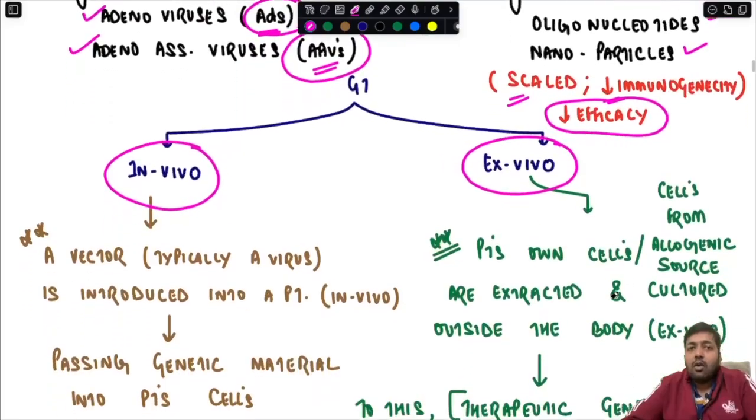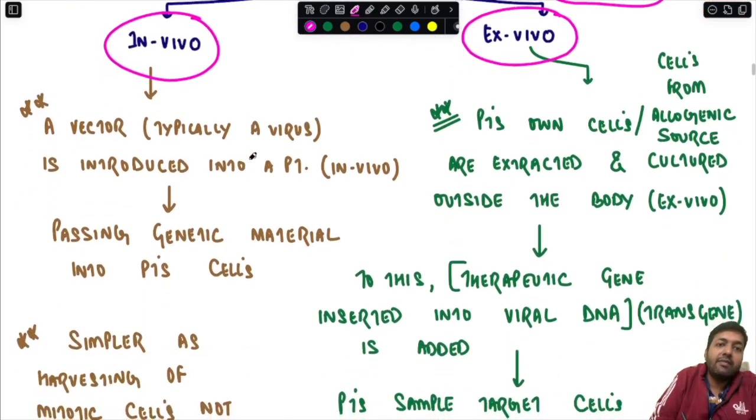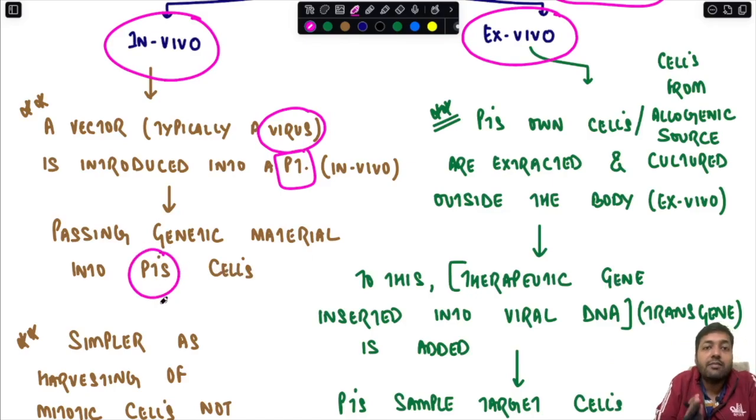Now we are going to understand the third subclassification of gene therapy, that is in vivo and ex vivo, and I will also explain with the help of a diagram, so please stay tuned. First of all, in vivo gene therapy means wherein a vector, typically a virus carrying the modified or therapeutic DNA, is introduced inside the patient's body, passing the genetic material into the patient's cells.